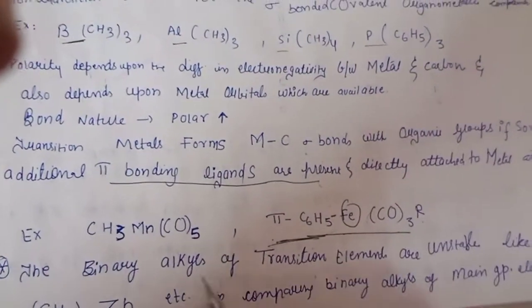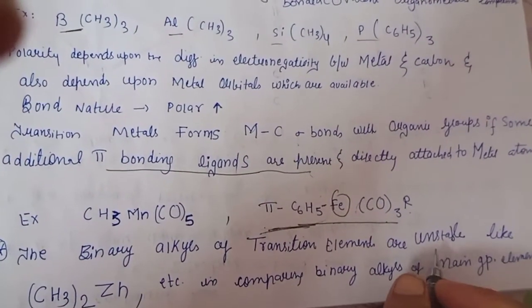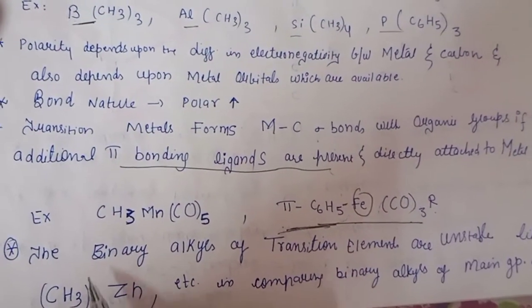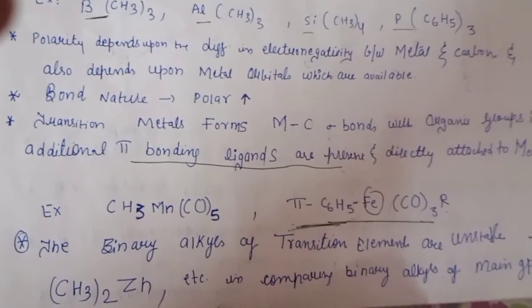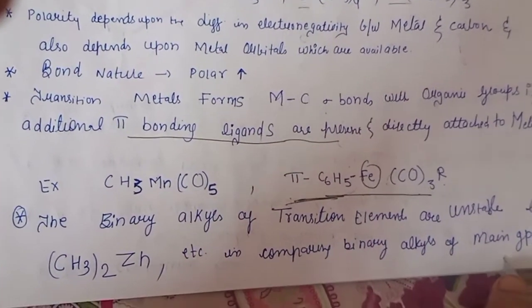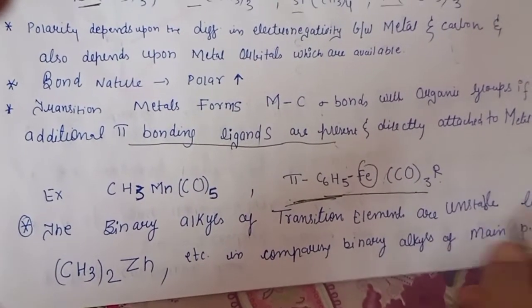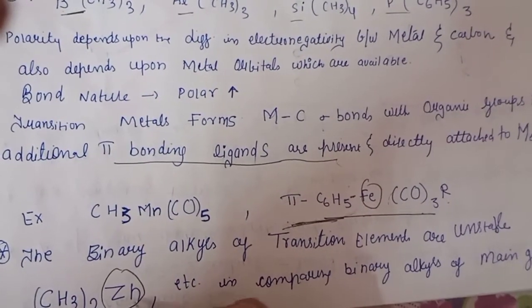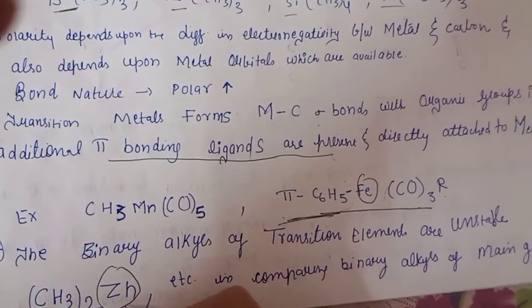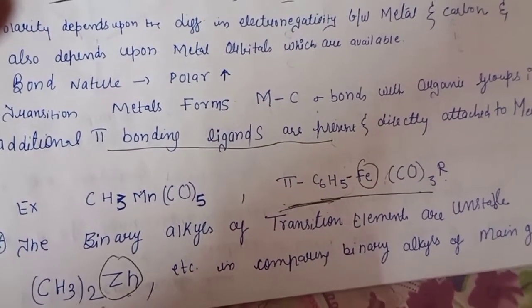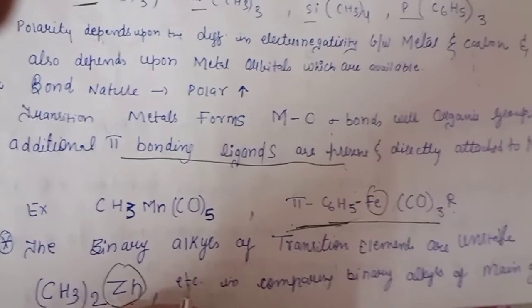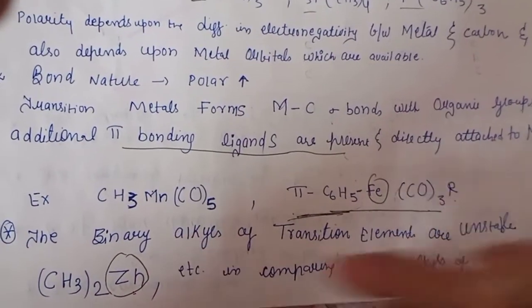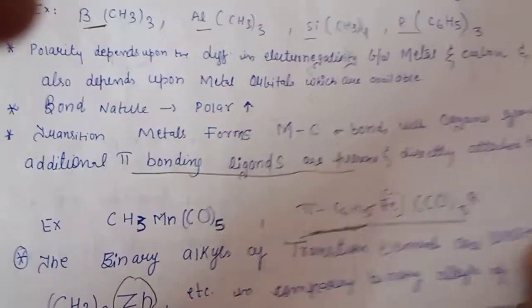So the binary alkyls of the transition metals are unstable. Means if we see the binary alkyls, they are unstable. And comparing to the binary alkyls of our main group elements, suppose if it is sodium or beryllium, they are stable in comparison to the binary alkyls of our transition elements.